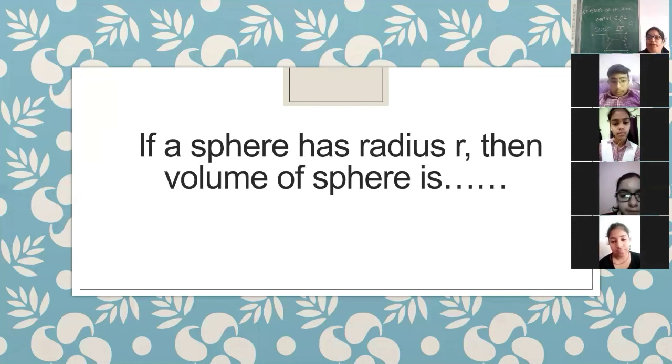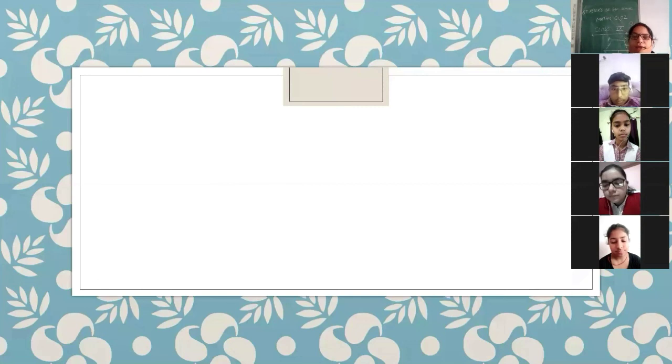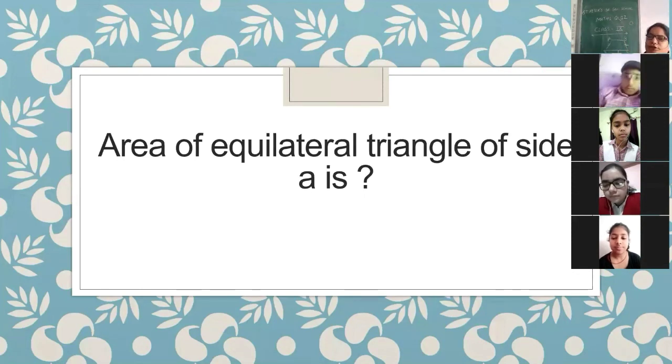Question is, if a sphere has radius R, then what is the volume of the sphere? 4 pi r. 4/3 pi r cube. Yes, it is 4/3 pi r cube. Okay, yes.